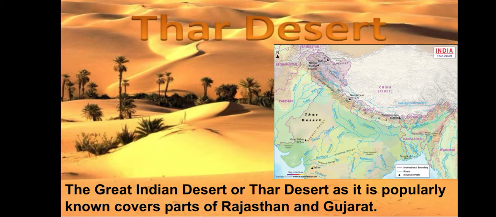So, if you see this map, this area is Thar Desert, or you can call it the Great Indian Desert. It covers parts of Rajasthan and Gujarat. You just see the map, it is covering the parts of Rajasthan and Gujarat.